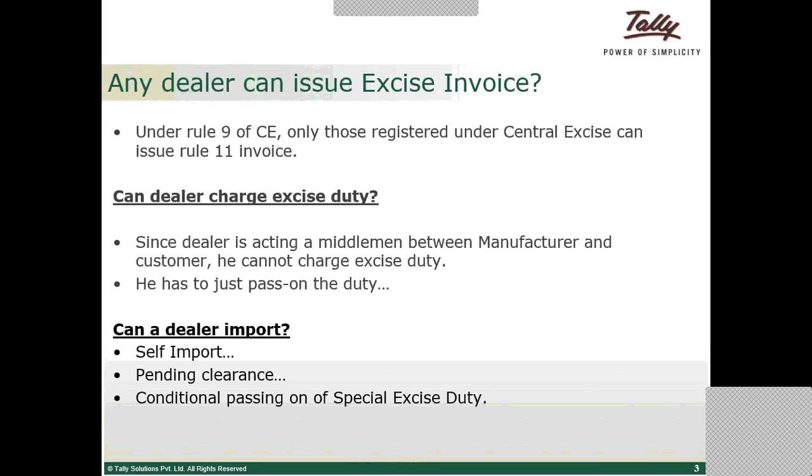He can do self-import. He can also do pending clearance, and he has a provision of conditionally passing on special excise duty. Special excise duty is an additional duty on imports. An excise dealer, when he is importing goods and those imported goods are sold to the next subsequent dealer, will have the option to pass on that additional duty or not retain it. So that we call conditional passing on of special excise duty.